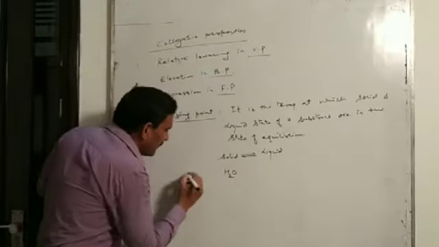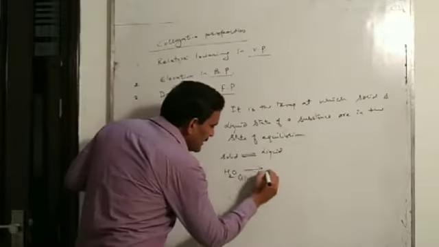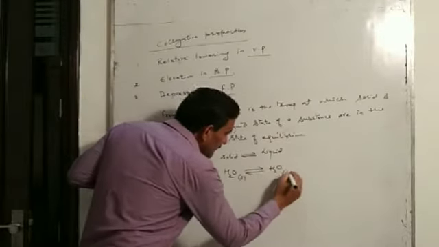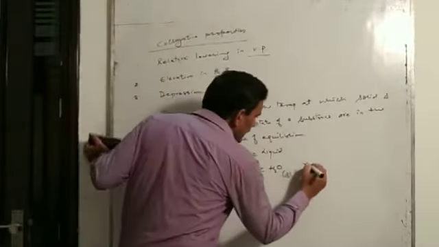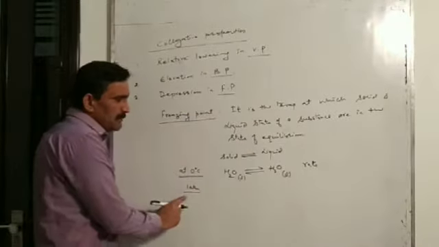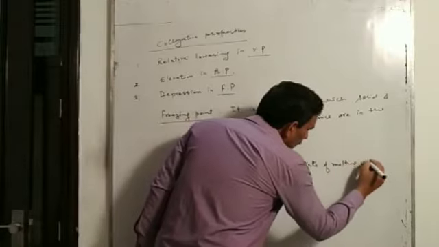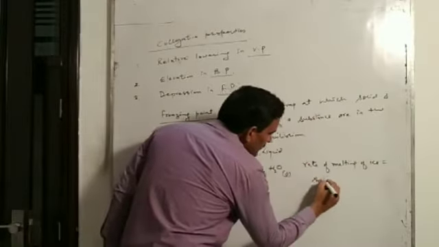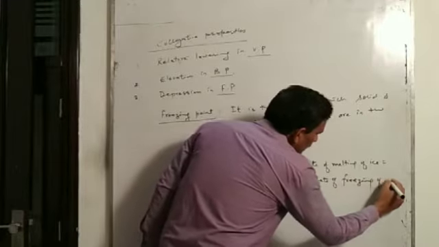For example, at 0 degree Celsius temperature and 1 atmosphere pressure condition, ice and liquid water will be in the state of equilibrium, which means that at 0 degree Celsius temperature and a pressure of 1 atmosphere, rate of melting of ice will be equal to rate of freezing of water.